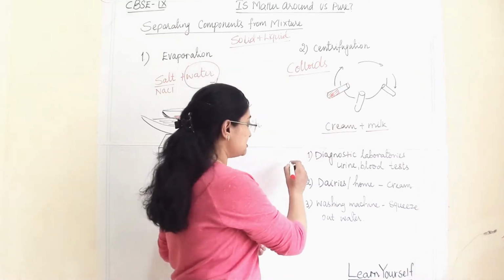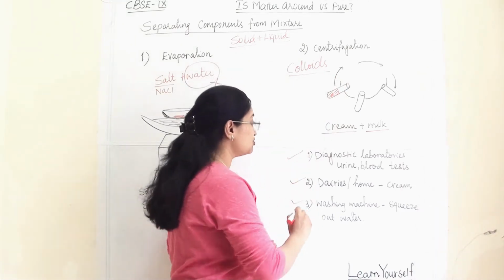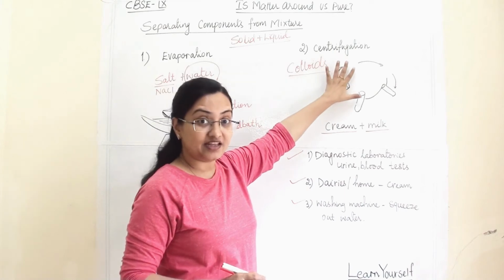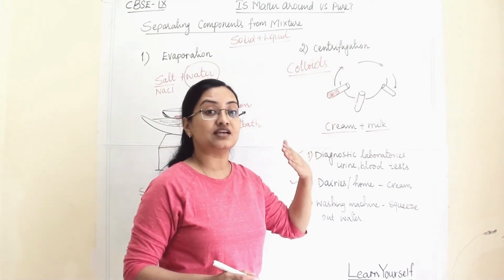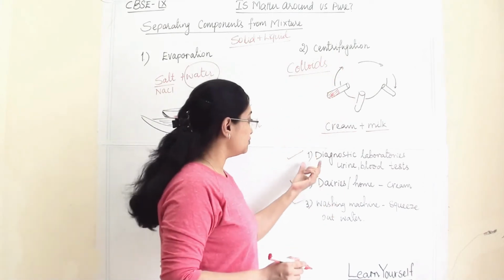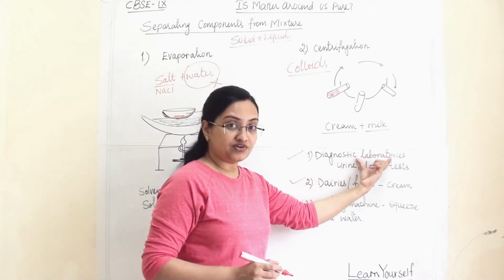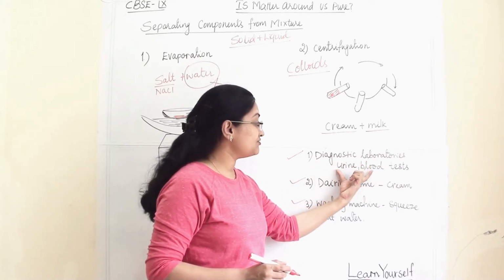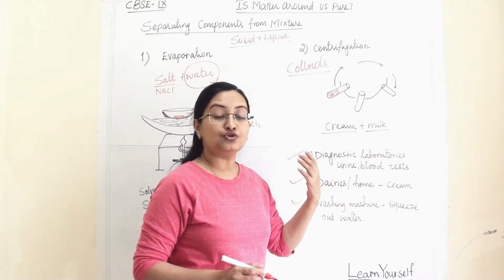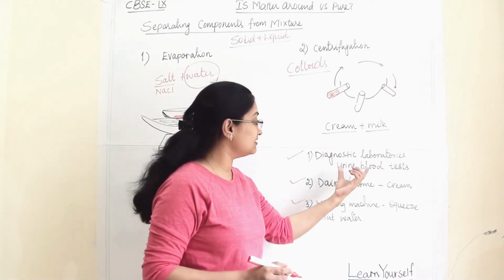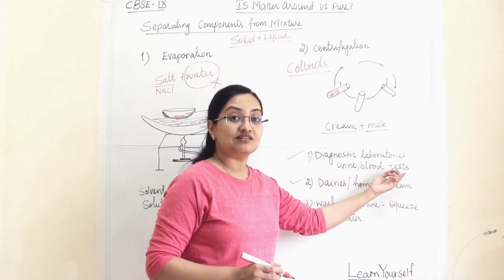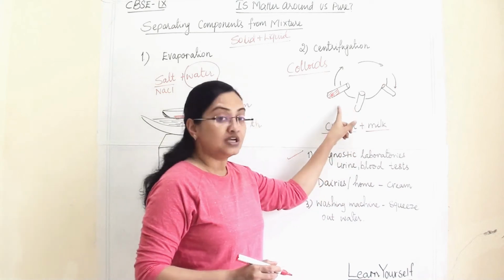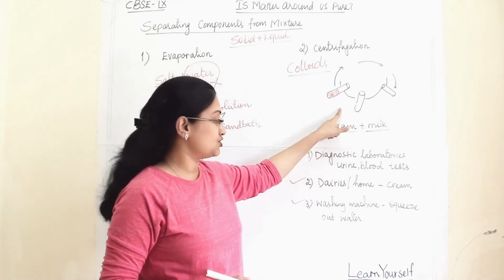Now these are some important applications of the centrifugation technique, or you can also say the centrifugal force. In diagnostic laboratories, samples of urine and blood get tested through this centrifugation technique.